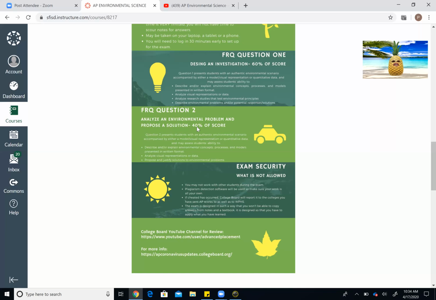Exam security: you can't work with another student. That's one thing. I know when you hear open book, open note, you think, oh wow, we'll just get together and have a live chat. That isn't allowed. Plagiarism detective software is going to be used to make sure you're not just copying and pasting. Not that you would do that. And then, of course, we want to make sure that everybody is doing their own work, and with the kind of questions that the College Board is asking you, that should offset anybody's ability to cheat.